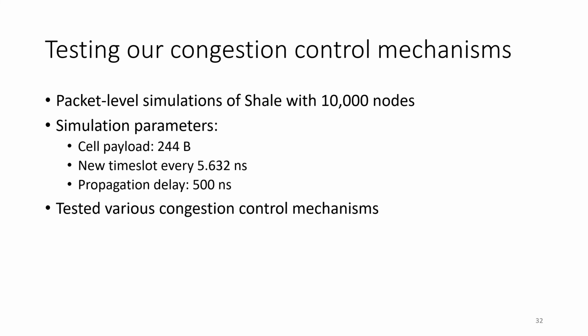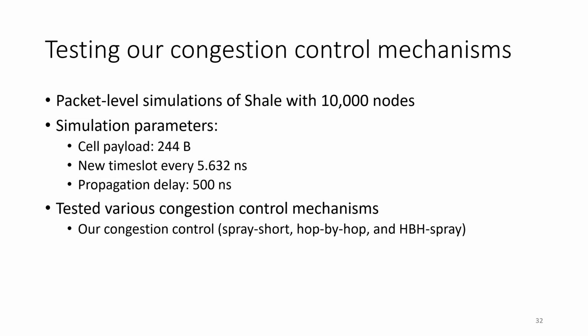And we've also used several different congestion control mechanisms to compare to. First, we have our congestion control mechanisms. Here are the names that we're going to use for them on the graph. We have spray short, we have hop by hop, and we have a combination called HBH spray. Additionally, we have